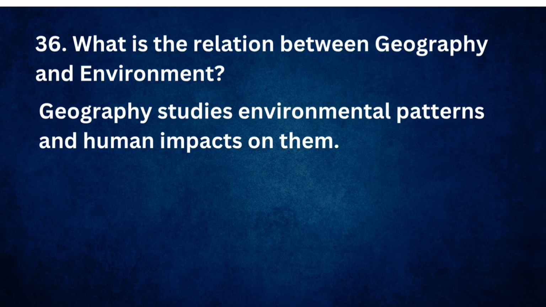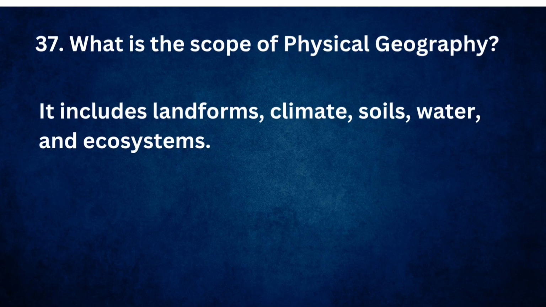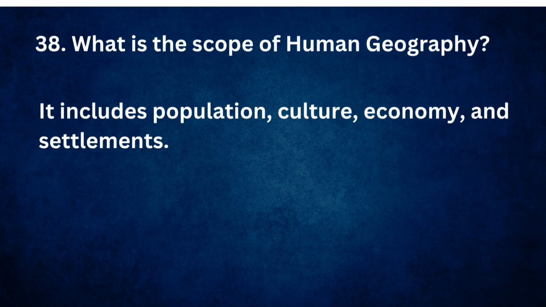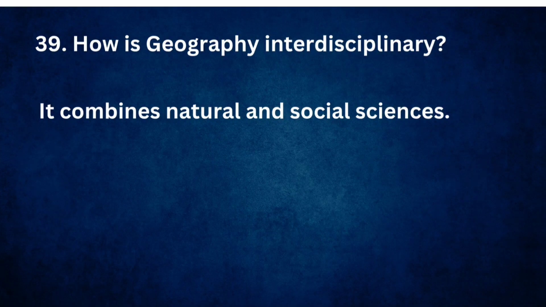What is the relation between geography and environment? Geography studies environmental patterns and human impacts on them. What is the scope of physical geography? It includes landforms, climate, soils, water, and ecosystems. What is the scope of human geography? It includes population, culture, economy, and settlement. How is geography interdisciplinary? It combines natural and social sciences.